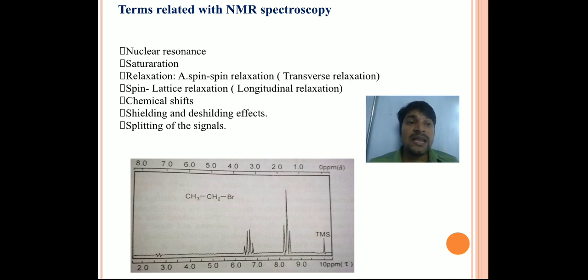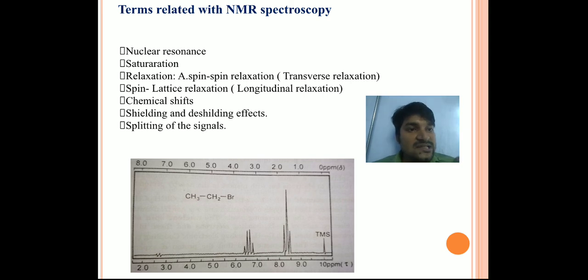As bromine has the highest electronegativity, it drags the electron cloud from the CH2 group. What happened? The electron cloud on the CH2 protons goes toward the bromine. But in the methyl group, as it is far from the bromine, the electron cloud does not come to the bromine.